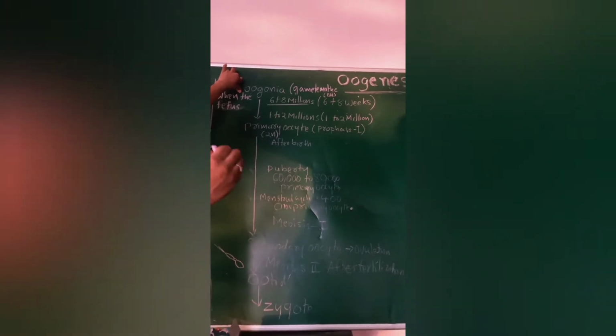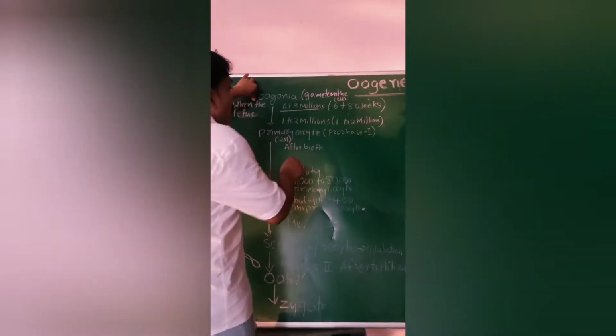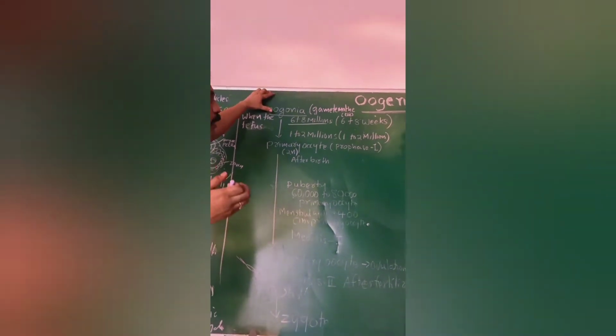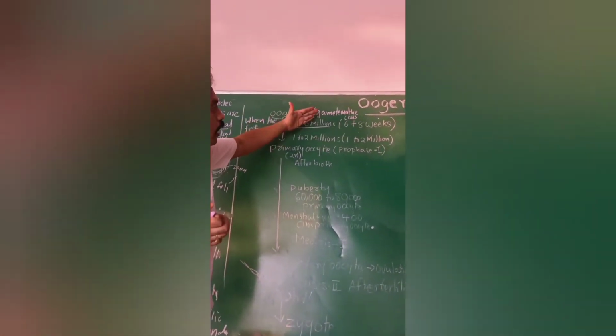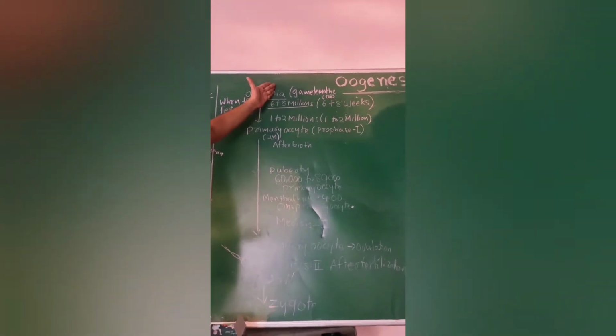6 to 8 million, more than 6 million of what? Oogonia, developed from germinal epithelium cells. What is the oogonium? The oogonium is the gamete mother cell. That means the ova are developed from oogonia only.